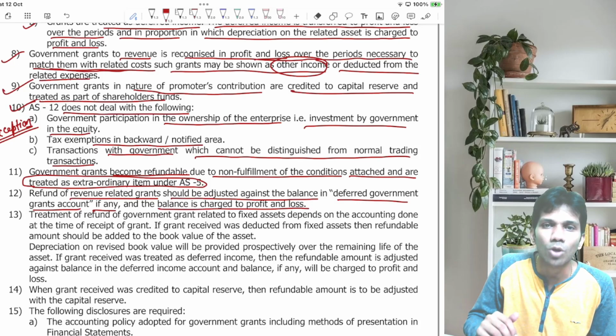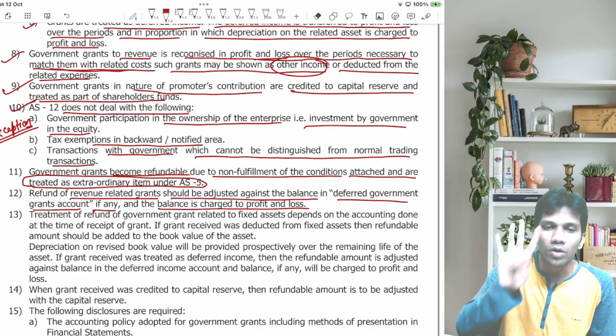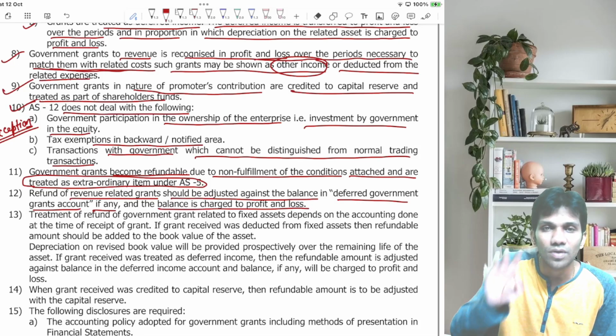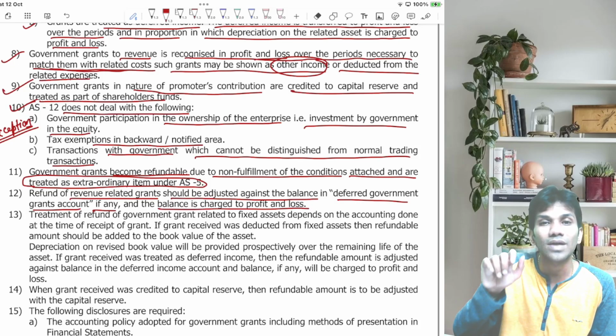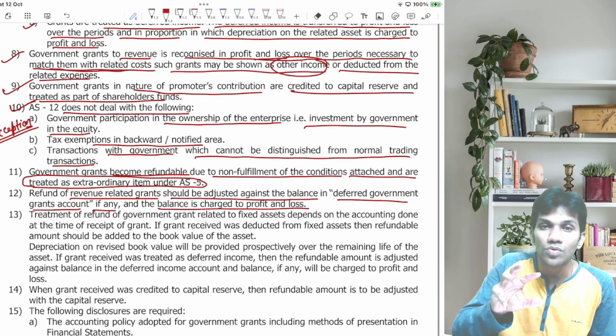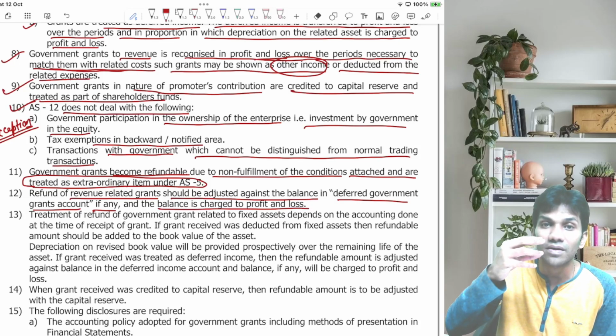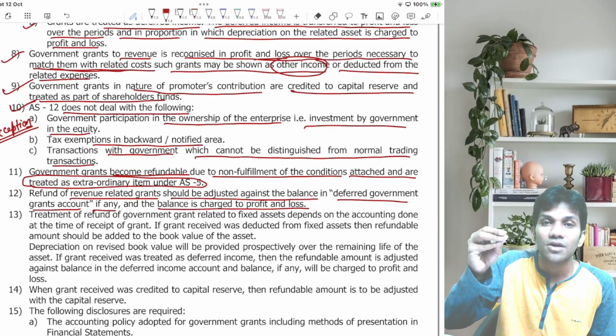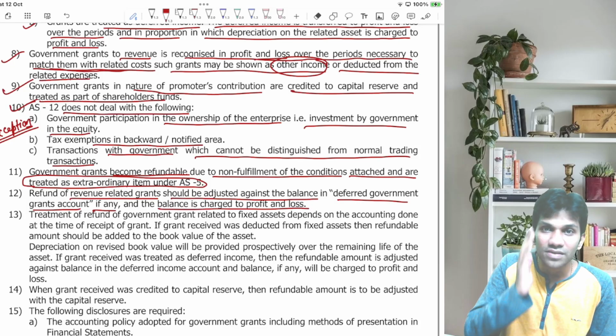What is the balance loss for me? 4 rupees. So what will be the entry? Deferred government grant account debit 6 rupees, Profit and loss account debit 4 rupees, to bank account 10 rupees. Now this is the accounting treatment when the grant becomes refundable, when the income approach is followed. Please refer to the example properly that I have explained.